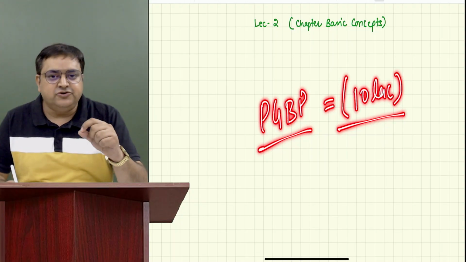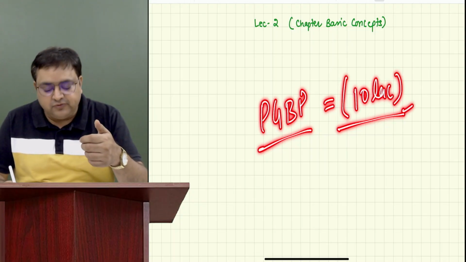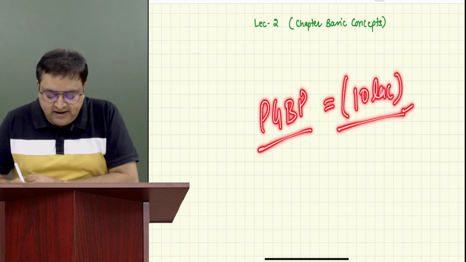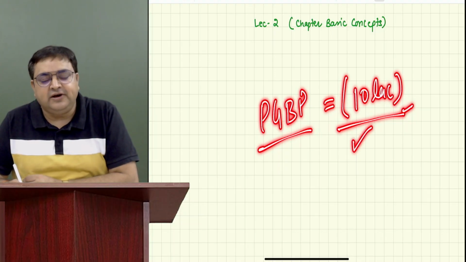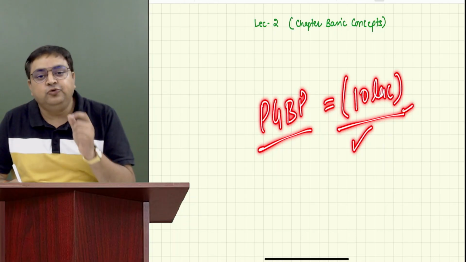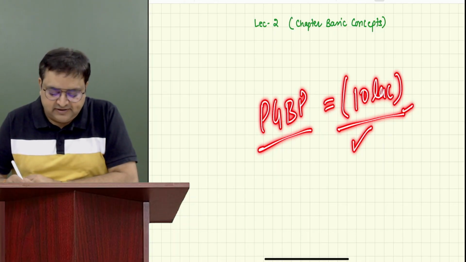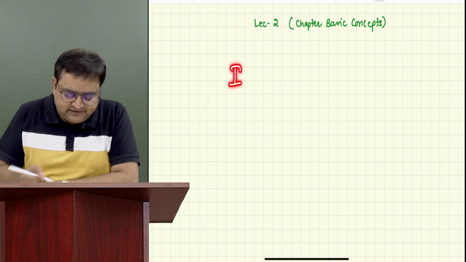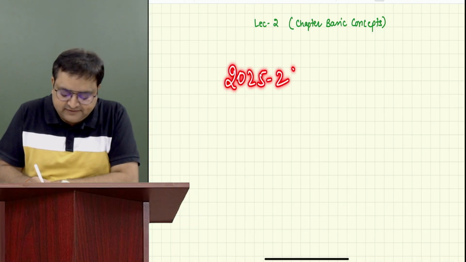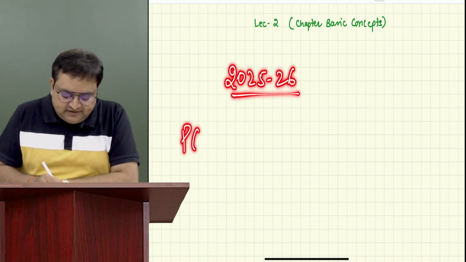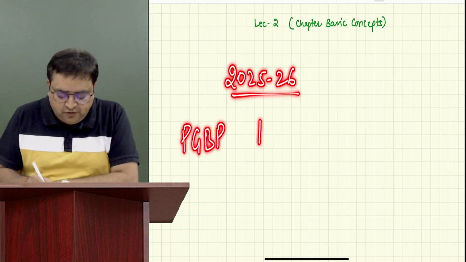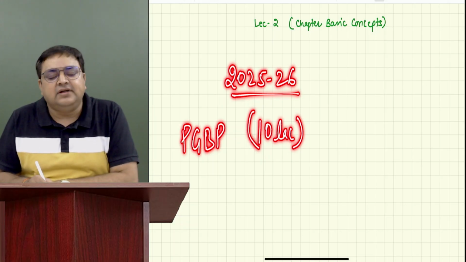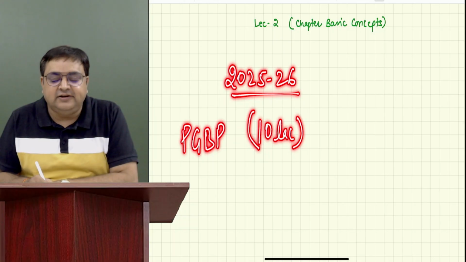Now the main question is, sir, do we need to calculate his loss also? The answer is yes. Why is it important that we calculate his losses also? Because these losses will help him to save taxes. I'm just giving you a brief background. Let's say this is the year 2025-26, he has a business income, PGBP, and he has a loss of 10 lakh. So yes, you have to calculate this, because it will help him.